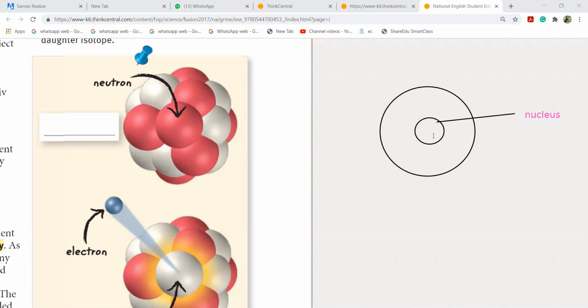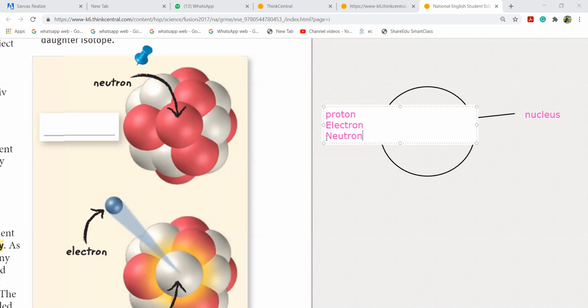First of all, remember this word, girls: P, E, N. This is the structure of atom. P is for proton, E for electron, and N for neutron.